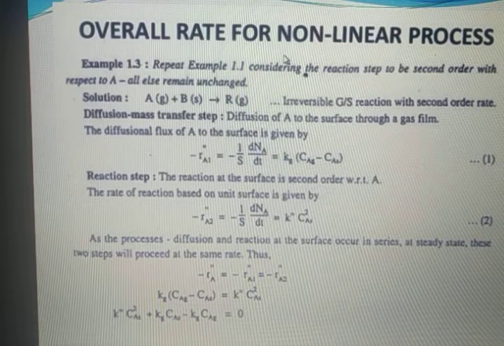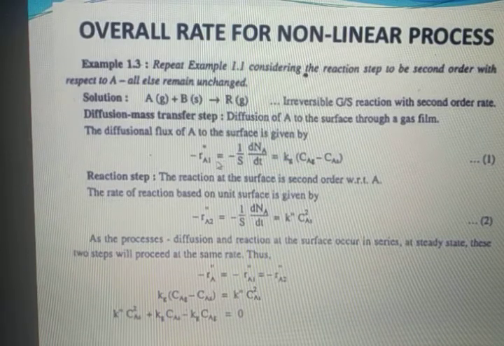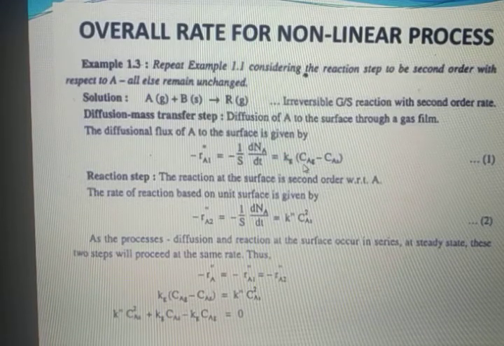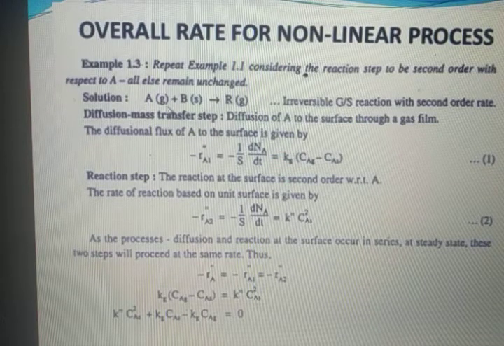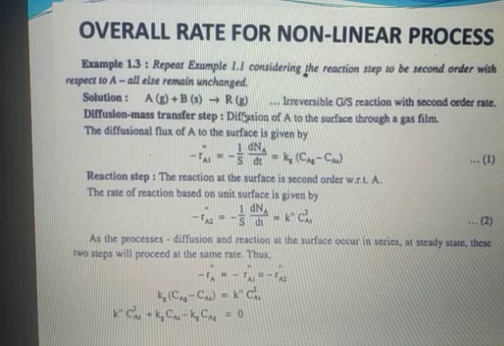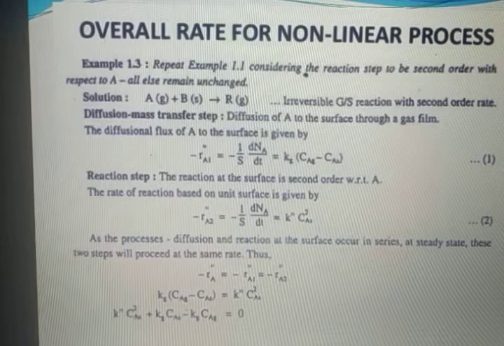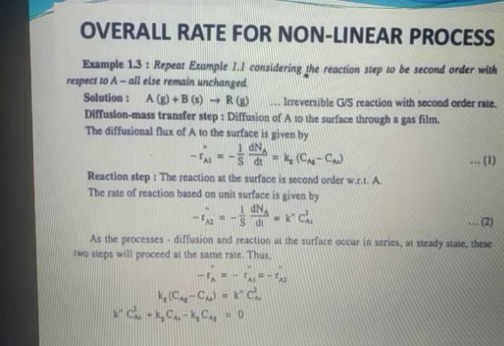Here we repeat the same example with a second order rate. First was the diffusion step, where now we have taken a gas solid interface. Till now we were talking about liquid solid reaction. Now this is a gas solid reaction where A is a gas and B is a solid phase and our product is in gas phase. The diffusion step and the steps of the reaction mechanism will remain the same, except that now the chemical reaction is not of first order, it is of second order.